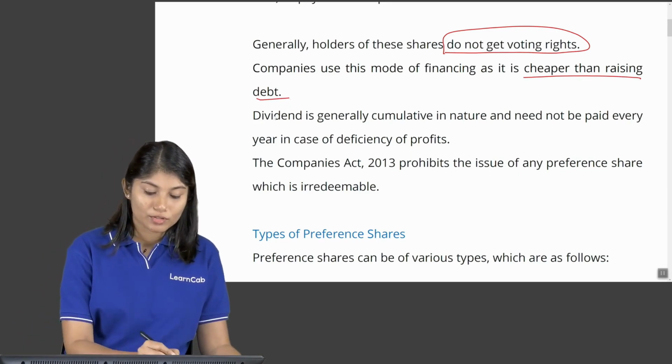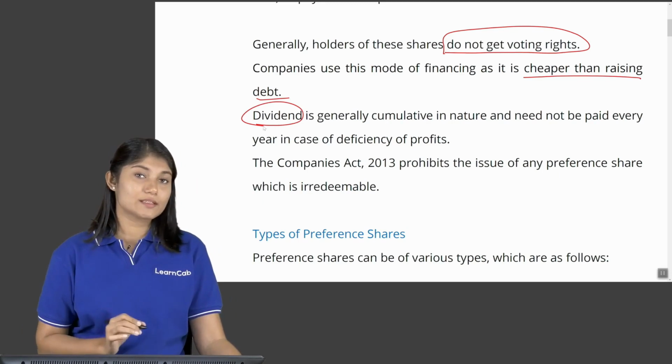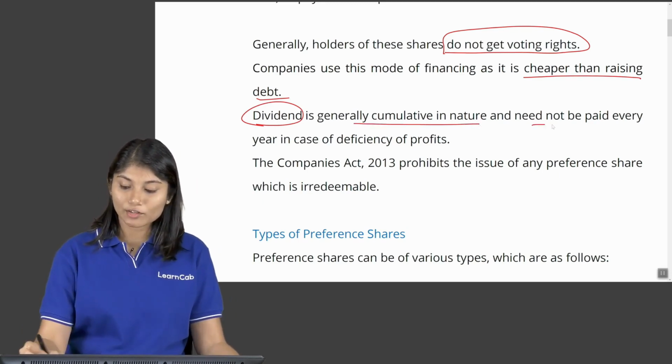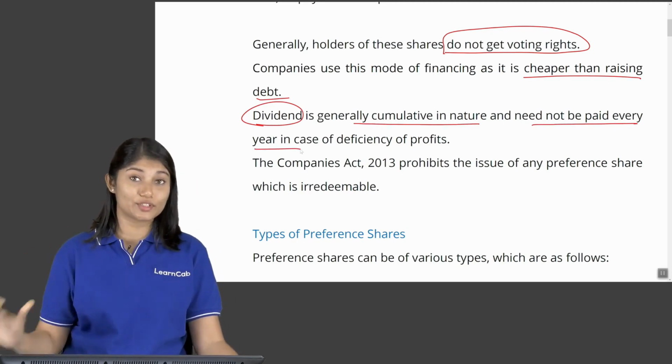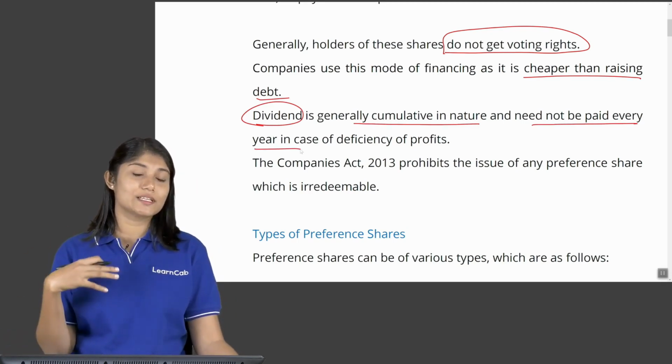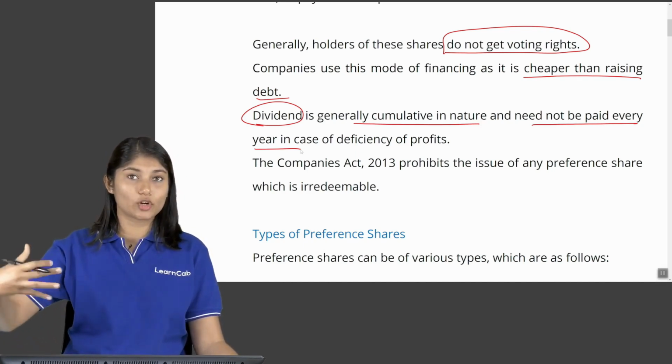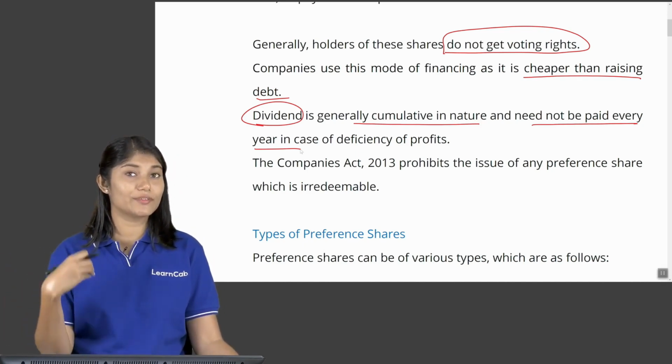Okay, so dividend in this case, in case of preference shares, is generally cumulative in nature and need not be paid every year in case of deficiency of profits. Meaning, if there is insufficient profit, they need not pay. However, it will accumulate year on year, and when there is sufficient profit, they will pay.